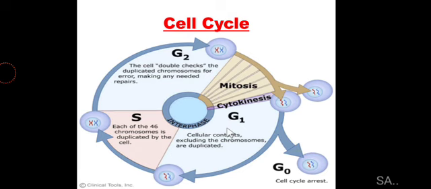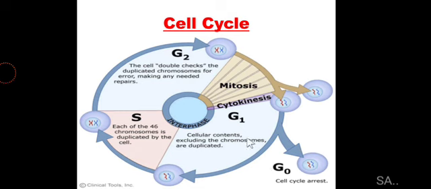At this point, what could happen to the cell? The cell may proceed to S phase, or it may go to the G0 phase, where the cell cycle stops as the cell cannot undergo cell division. But this does not mean that the cell is dead. The cell is still living, it is performing its normal function, but it won't divide at G0 phase.